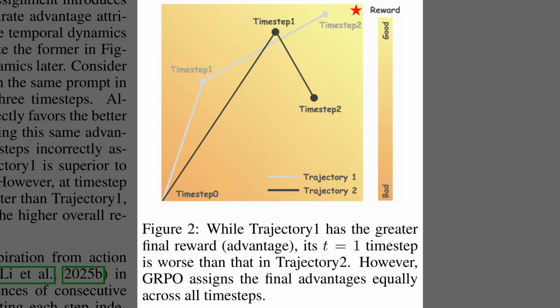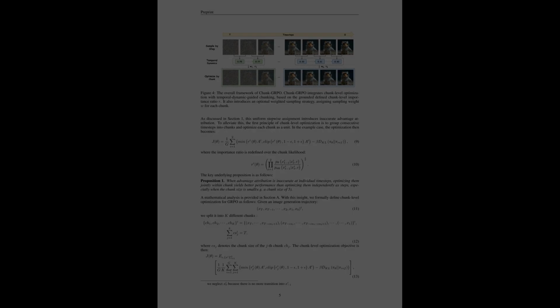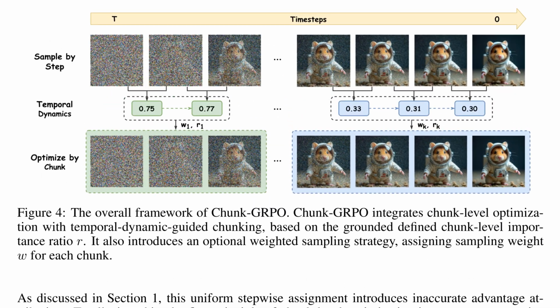Figure 2 shows why step-level credit breaks down, because the better final image can still come from a path whose first time step is worse than its competitor. Advantage attribution means how we assign credit for the final reward back to the steps. Group relative policy optimization spreads one advantage across all steps, which overstates good regions and understates bad ones. Chunking fixes this by grouping consecutive steps that act coherently. So Figure 2 showed why step credit misfires.